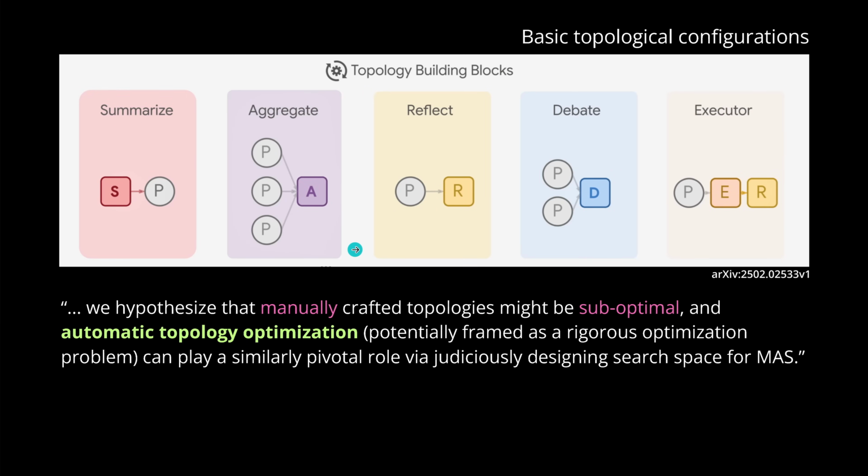So if we go now here with, let's say, 5 topology building blocks, we can hypothesize that a manually crafted topology might not be optimal for your particular task. But you know what? We have a mathematical optimization problem. So if we have an automatic topology optimization, this is just perfect, because this will design the search space and the search configuration for the multi-agent system for us.